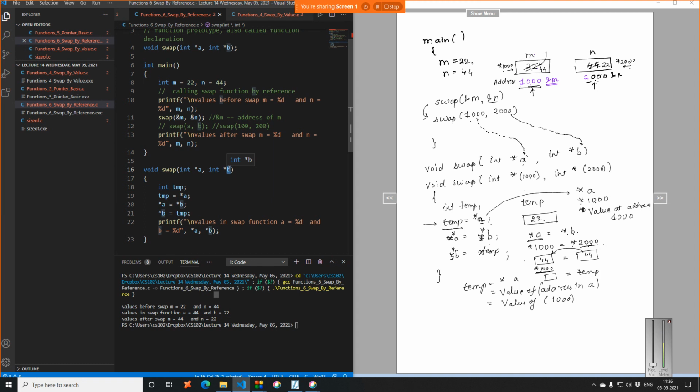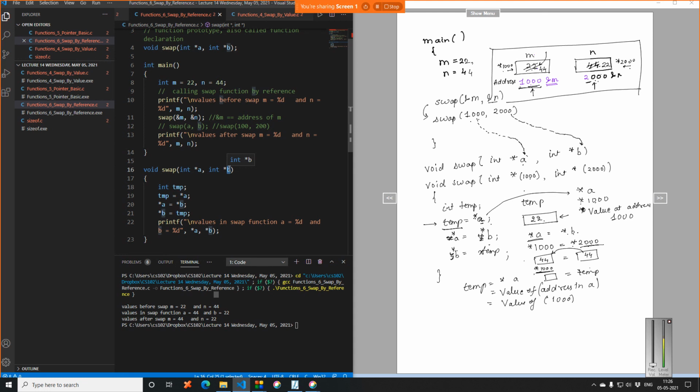You just try to execute the code again and try this box approach, and you will get a clear idea. Because you were changing star of 1000 and star of 2000, all the changes were actually happening in this particular memory block. In the function, I made only one variable block, which is temp. The rest I was directly referring to by address, and hence these values were getting changed.